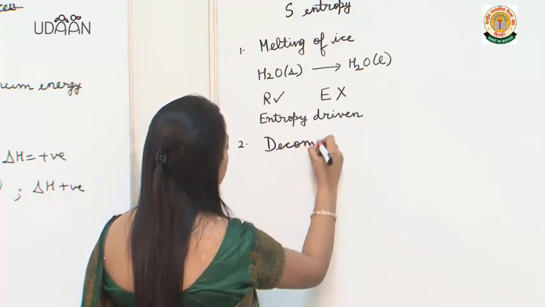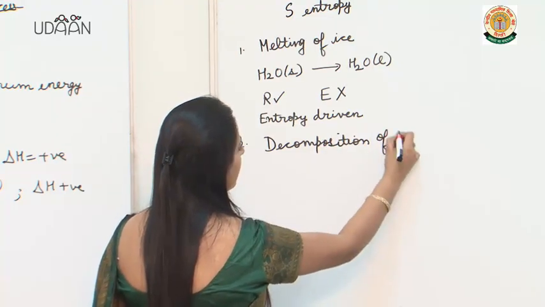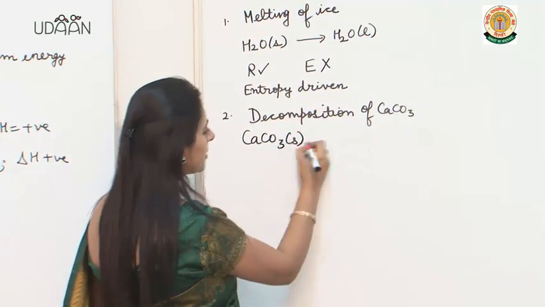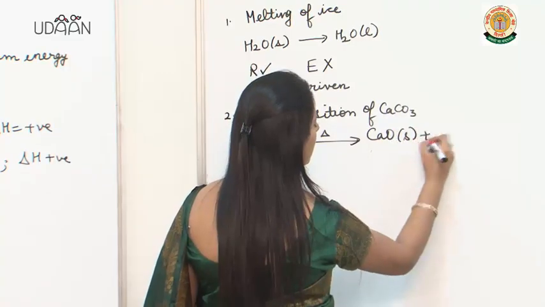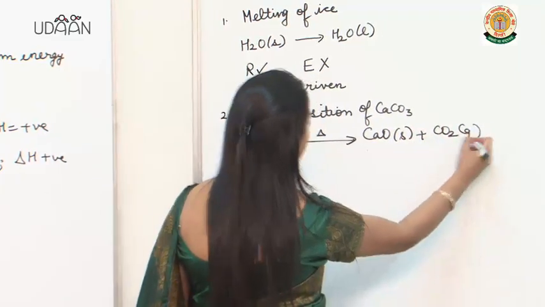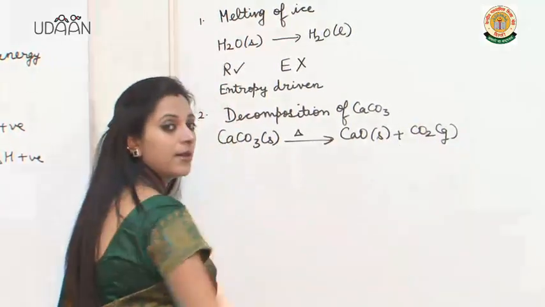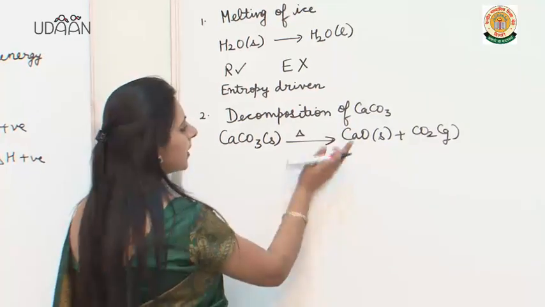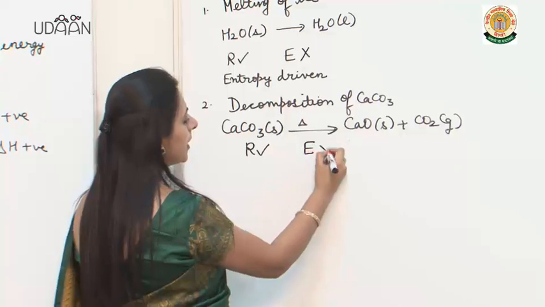Decomposition of calcium carbonate. What is the equation? Now it is an endothermic reaction but still it is taking place because we see here that solid is getting converted into solid and gas. That means randomness of the system has increased, which means that this reaction is again entropy driven.